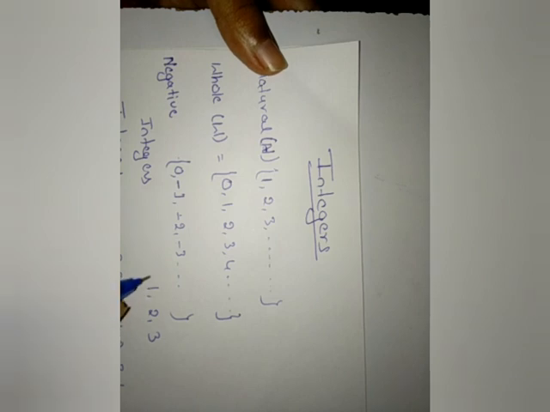Natural numbers we write 1, 2, 3. Whole numbers means if I add 0 to the natural numbers, I get whole numbers. And also negative integers. Negative means -1, -2, -3.